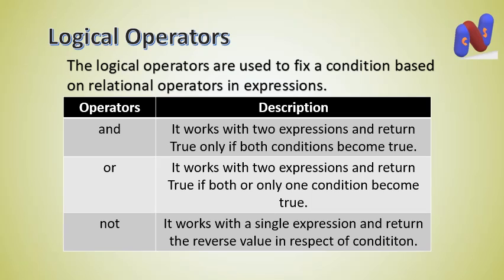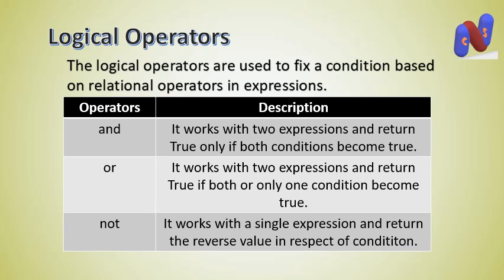Now OR. It works with two expressions and returns true if both or only one condition becomes true. Means it provides us an option. It is also used with two expressions combined with relational operators, and if both relations become true, then it will provide true. If only one condition becomes true, then also it will provide its result as true.